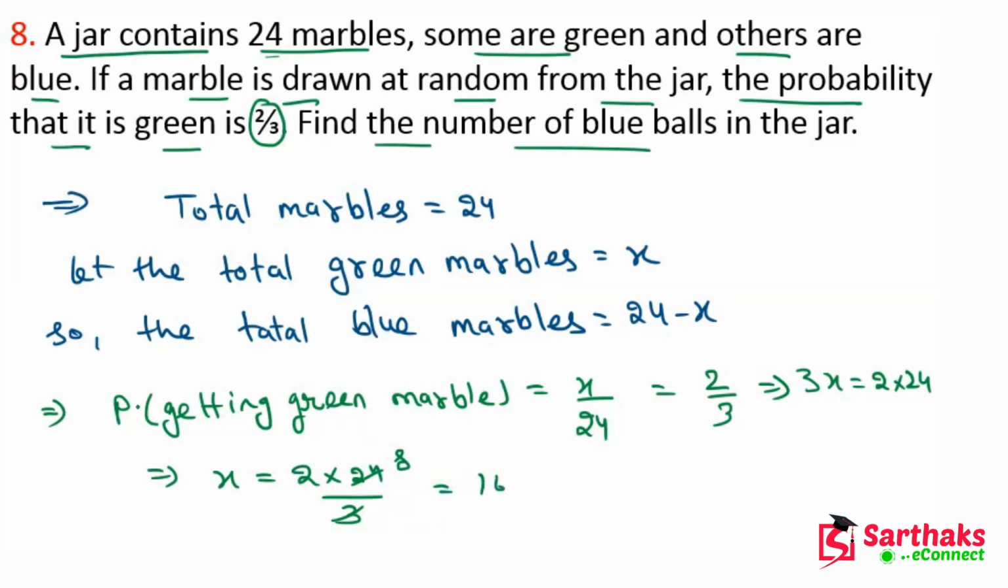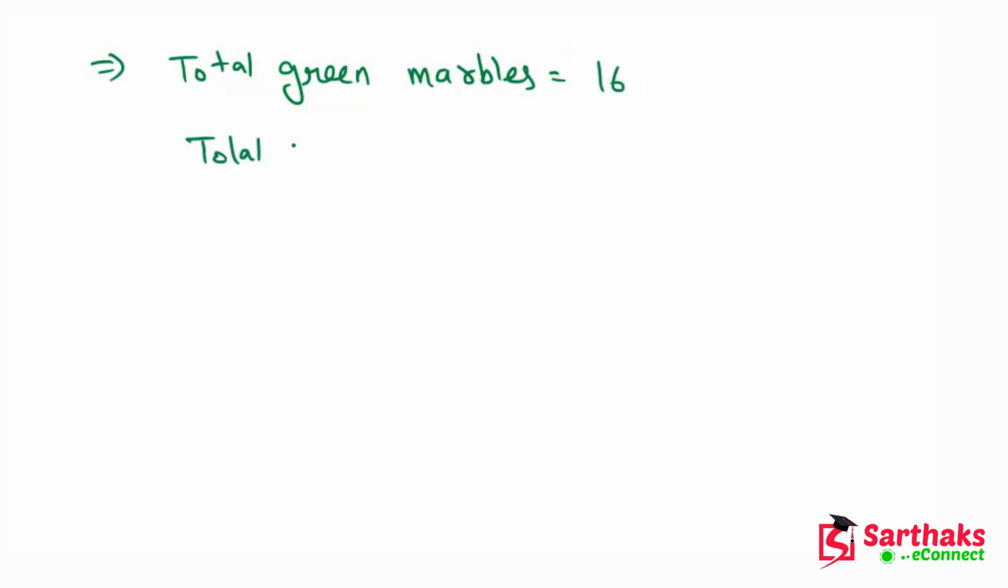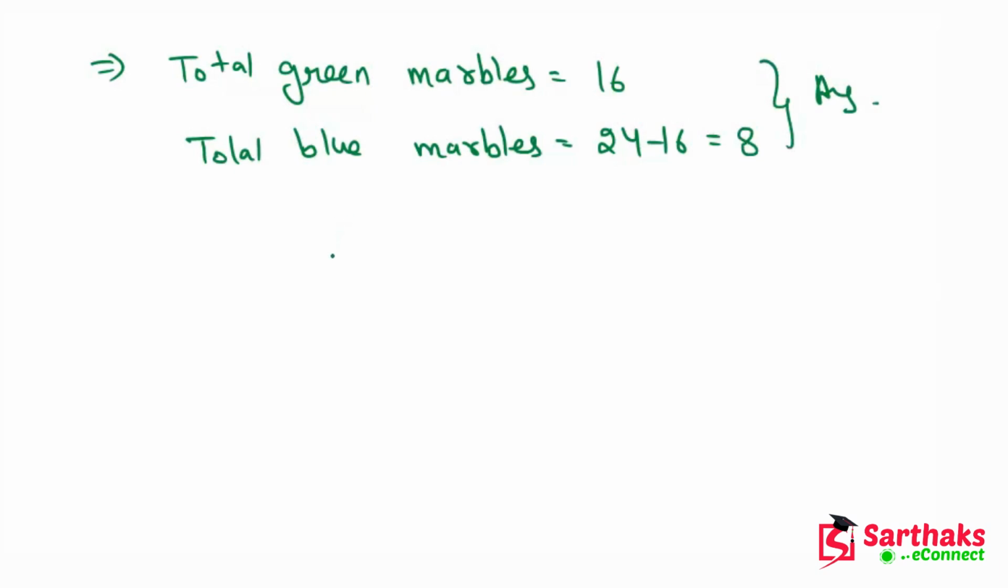So my dear friends, the total green marbles are 16 and the total blue marbles are 24 minus 16, which is equal to 8. So this is the answer to this question. I hope you understand these questions. These questions are very important.